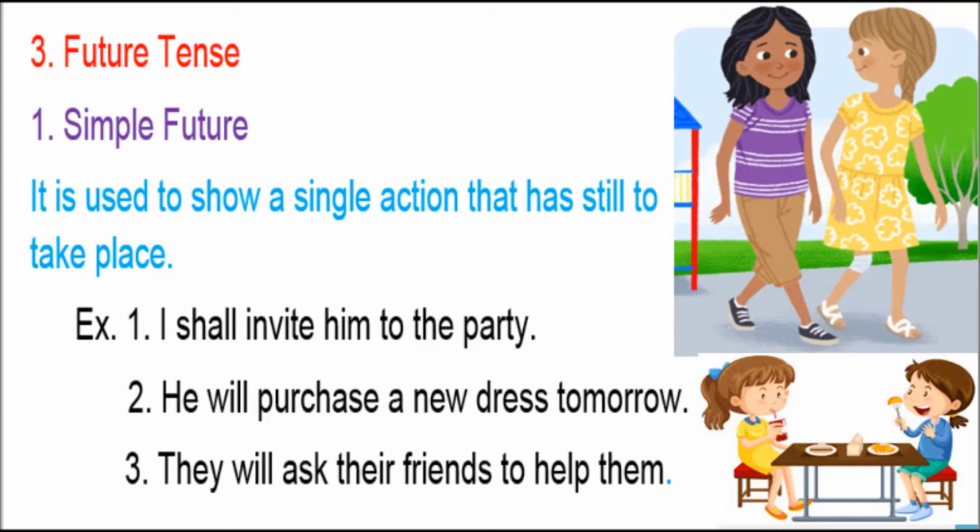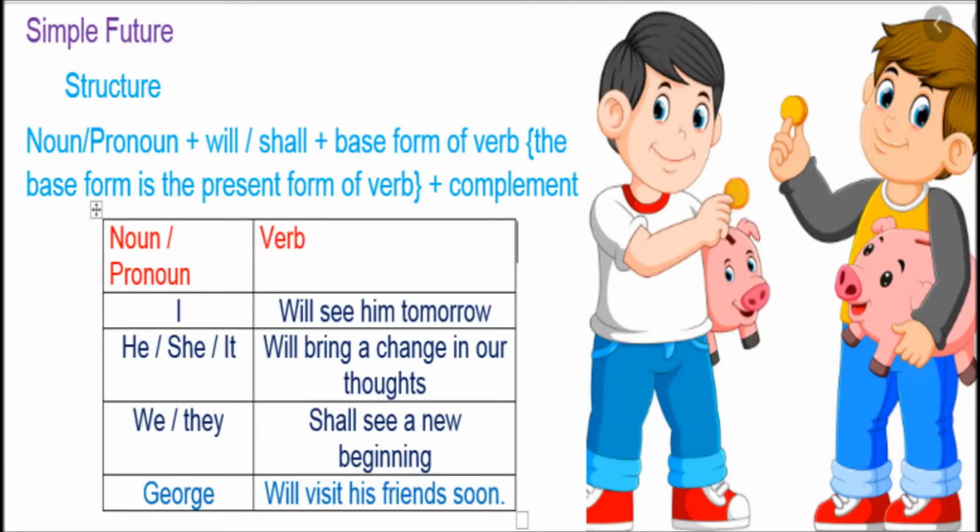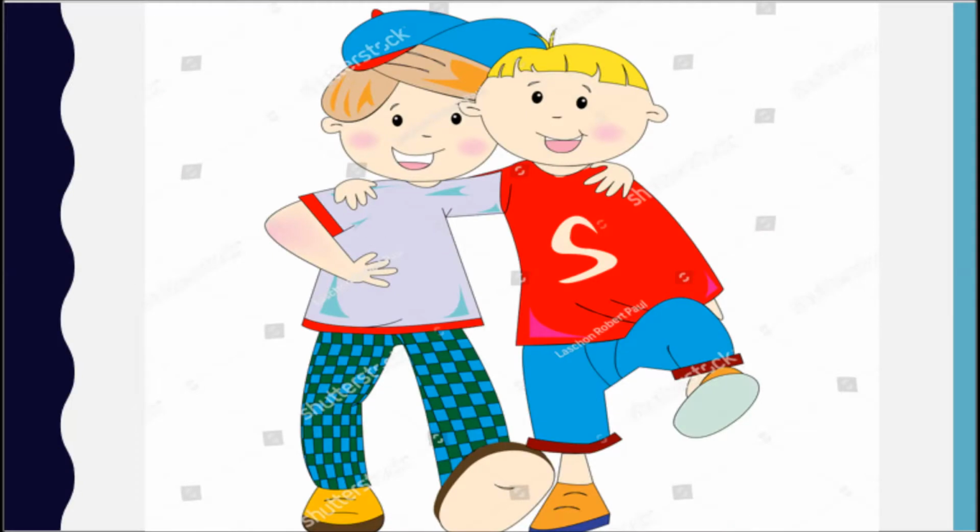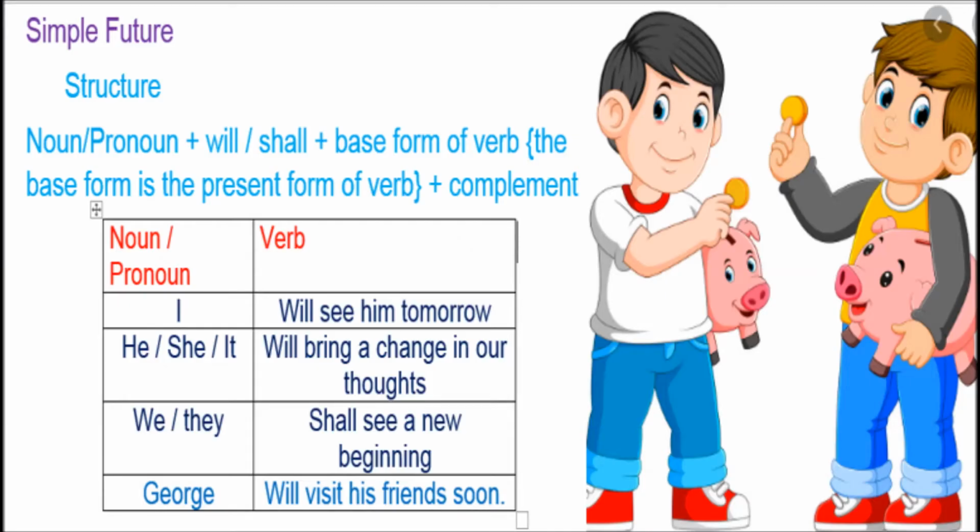The structure of simple future tense. We begin the sentence with a noun or pronoun, then will or shall plus the base form of the verb, that is the present form of the verb, and then the complement. Now here, if I make a sentence with a noun, for example, George, I add will or shall. Both can go with this. George will visit his friends soon. So visit is in present tense, that is the verb is in present tense. So this is what we are going to keep in mind whenever we are writing a sentence in future tense. The verb will always be in present tense.